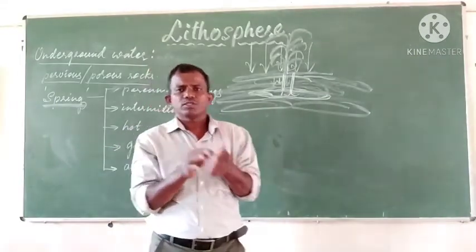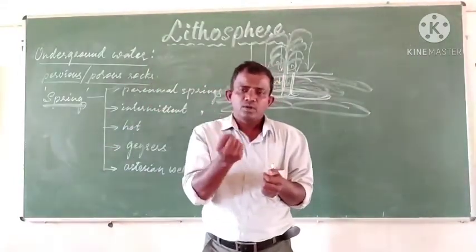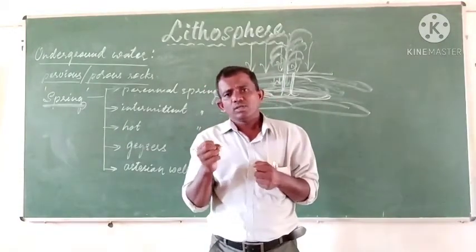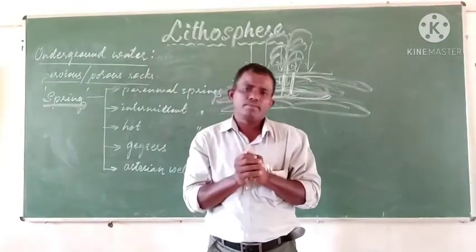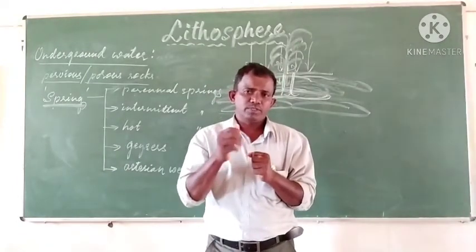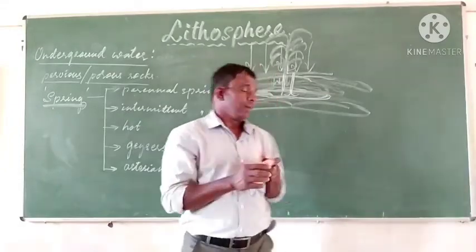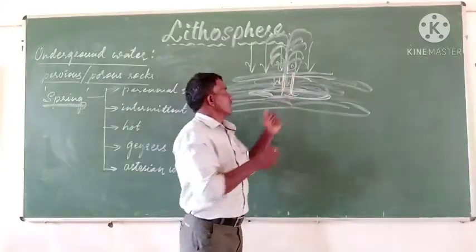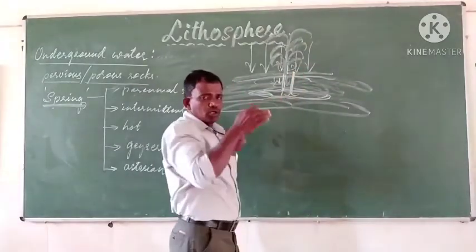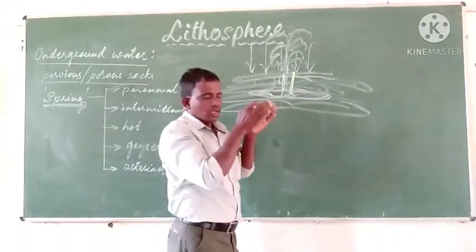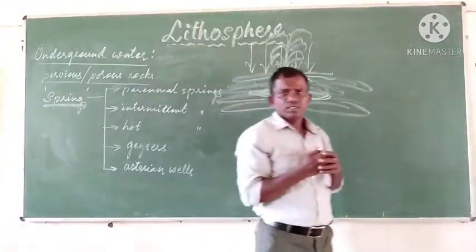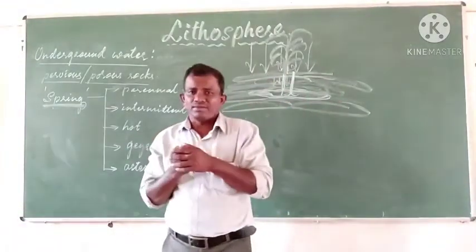In borewells, the water is pumped upwards out of the ground through a particular pump or motor. But in artesian wells, just a hole is cut, a tube well is made, through which water comes out by itself.